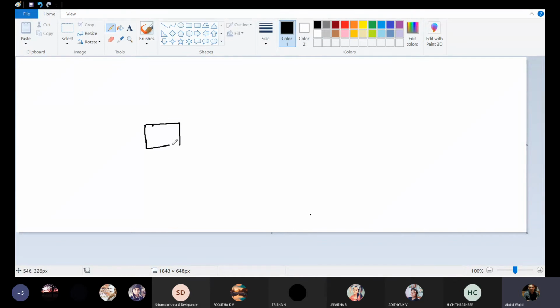This is an object. When light falls upon an object, it will absorb light and then emit certain kinds of radiations from that metal surface.